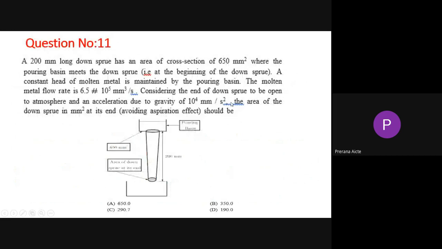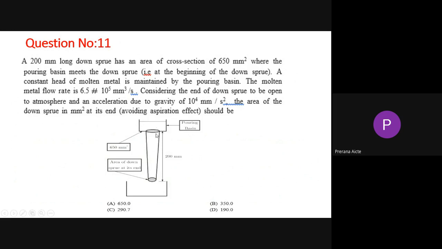Now, here is another interesting question. A 200 long down sprue. The sprue is where you pour the molten metal from the pouring basin, and after the pouring basin, the conical shape we provide is called a sprue. A 200 long down sprue has an area of cross section 650 square.